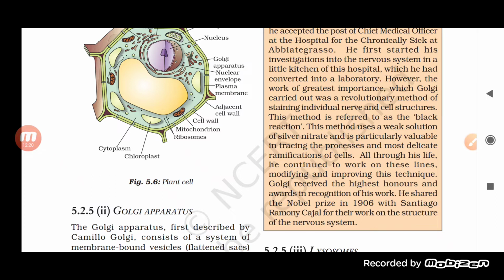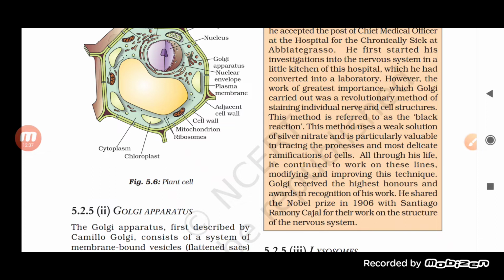Then afterward, this method is referred to as a black reaction. Actually, when he started doing this staining, the process was called the black reaction.